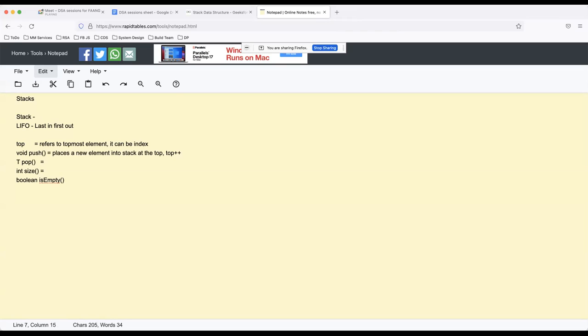And before doing push, you need to check the capacity of the stack. Sometimes it depends upon how we are implementing stacks. We'll discuss that in a bit. But if the data structure which you are using to implement a stack is of limited capacity, like an array, then you cannot push an unlimited number of elements into the stack. You have to make sure that the stack is not full, otherwise you will receive an error. You will receive an exception called overflow. That's an out of bounds exception if you're using arrays.